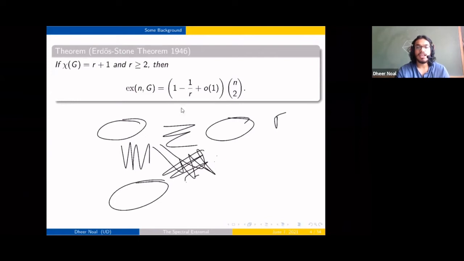So we can easily use this as a lower bound for the extremal number. The Turan graph has, roughly speaking, (1 - 1/r) n squared by 2 many edges. And so the Erdős–Stone theorem says we don't really add many more edges for any other chromatic number r+1 graph.